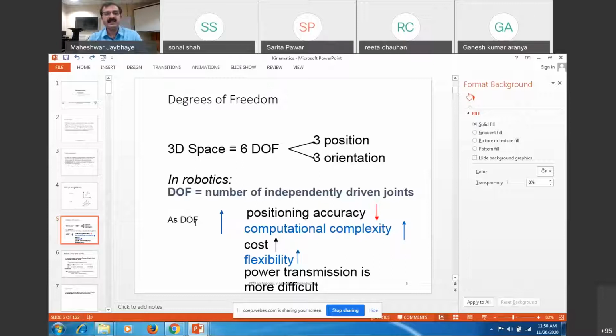As we increase the number of degrees of freedom, our positional accuracy will decrease. As many joints as you add to the robot, controlling each one of these drives and joints will be very difficult, because you have to control that, send feedback to the controller system, and again it has to be achieved for the position, and that's why accuracy gets reduced, while computational complexity increases.